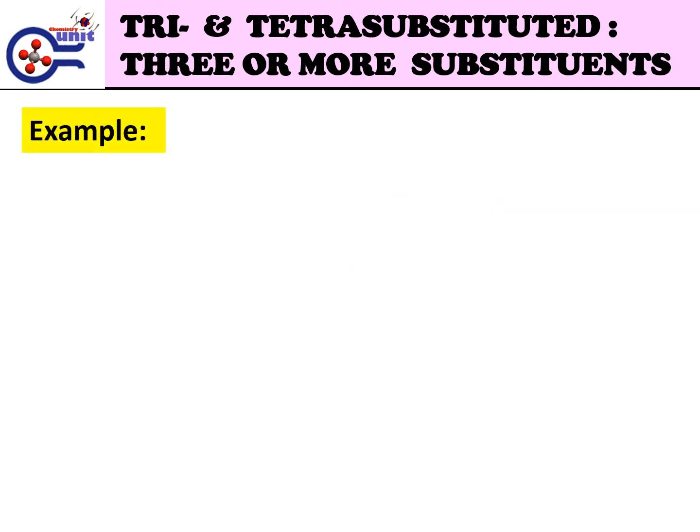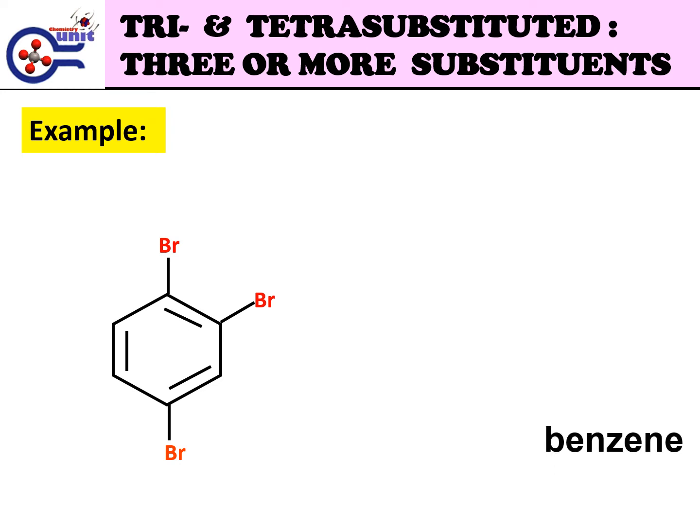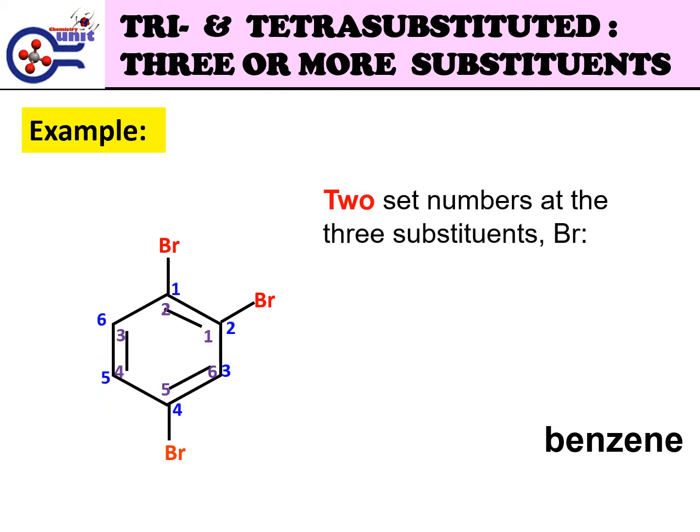Example: refer to this structure. The structure does not have a root name or parent name, so the ending name of the molecule is benzene. We will proceed to the second step, which refers to the lowest set numbering and alphabetical order. When numbering around the benzene ring clockwise 1 to 6 and anti-clockwise 1 to 6, we get 2 sets of numbering for the 3 substituents, which are first 1, 2 and 4 following clockwise numbering, and second 1, 2 and 5 following anti-clockwise numbering. So the lowest set of numbers, 1, 2 and 4, is selected as the positions for the 3 substituents.